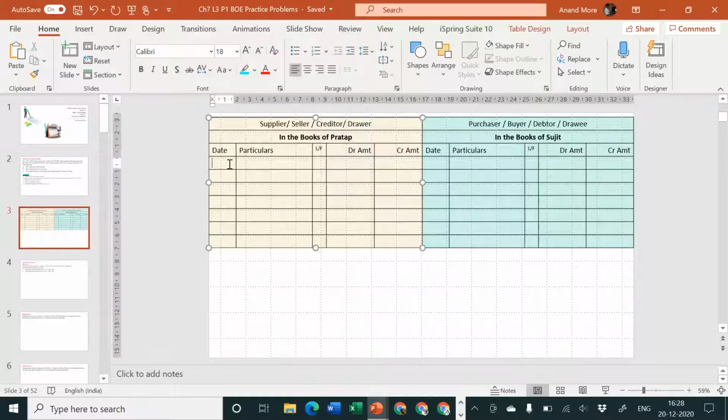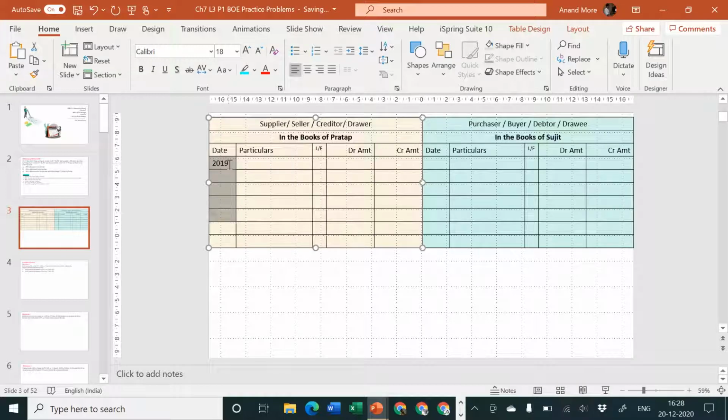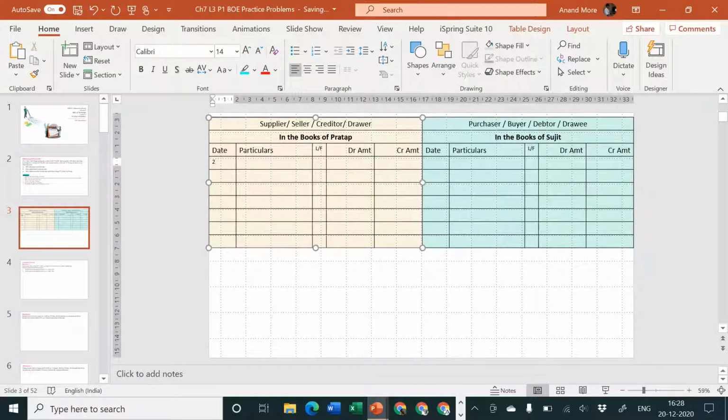So I'll write here 2019, then I'll write here 1st of June. Now see, my font size will have to be changed by me for the purpose of date. Only for the date I'm going to take a small font size. For the rest of the columns I'm going to take a normal font size. You have sufficient space because you have 2 full pages, so there is no problem. For me it is one single slide, so it may have some difficulties.